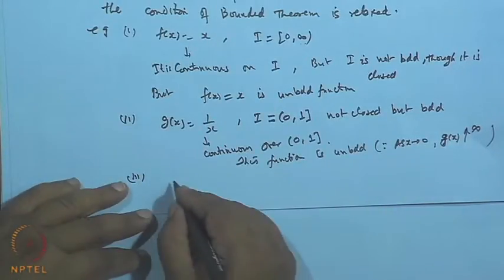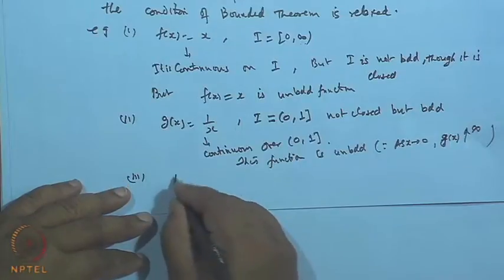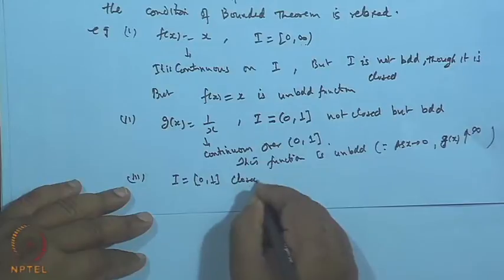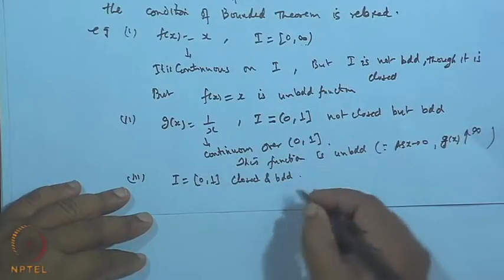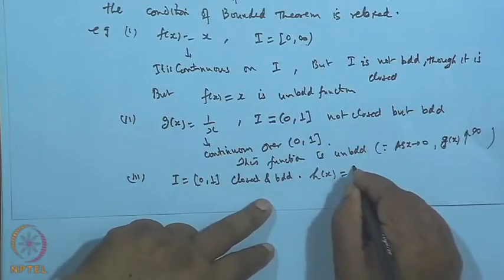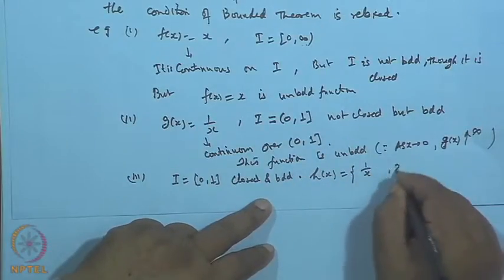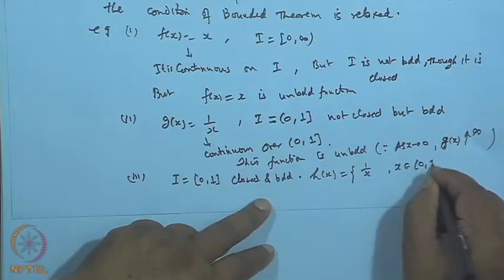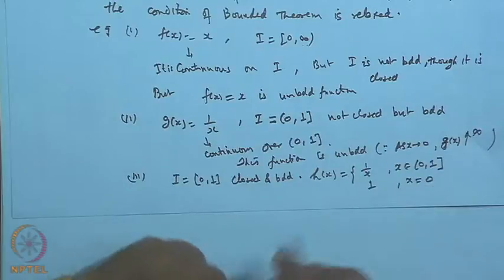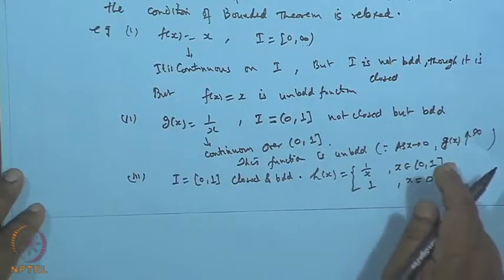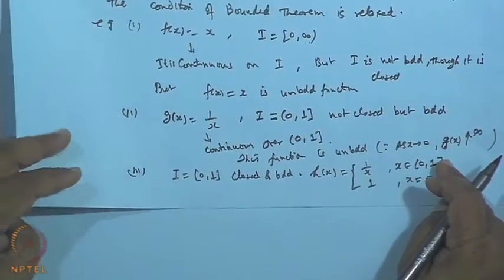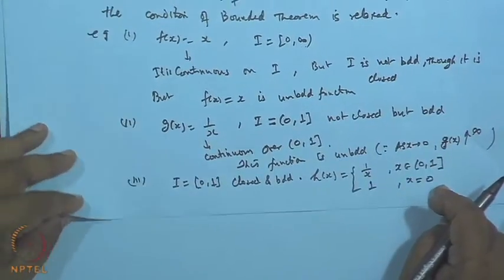Then, if I take the interval I as a closed and bounded interval, but now I am taking the function h(x) as 1/x if x belongs to the interval (0, 1] and 1 if x is 0. I define this function. The function is continuous over (0, 1], but it is discontinuous at the point 0.